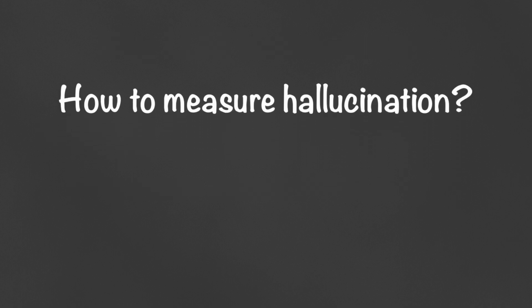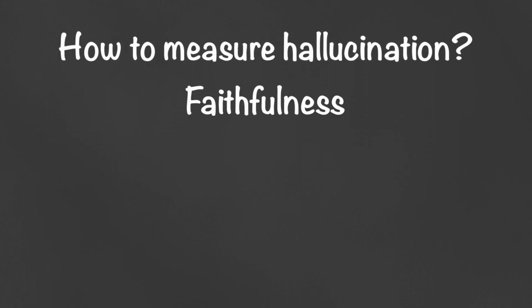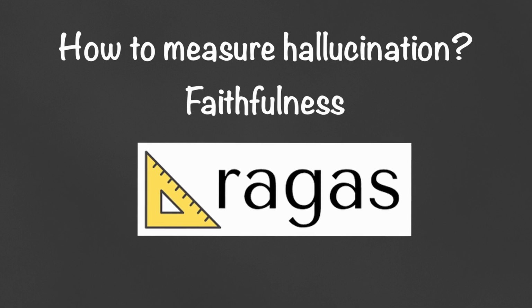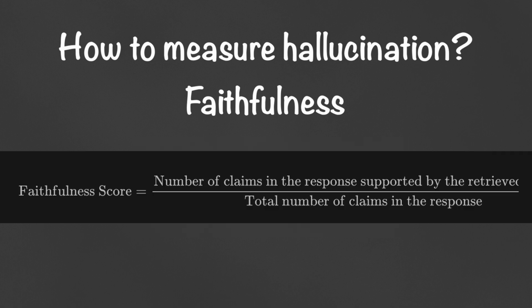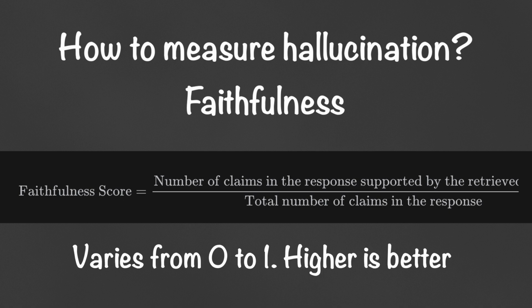We can measure hallucination by a metric called faithfulness or groundedness, from Ragas. Faithfulness measures how factually consistent a response is with the retrieved context. It varies between 0 and 1, and higher is better.